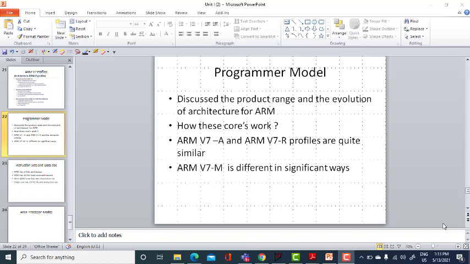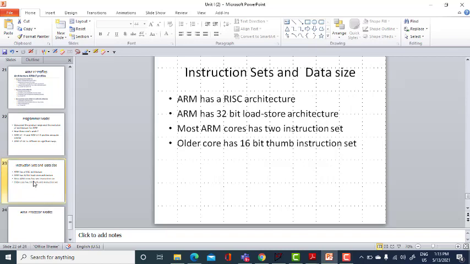Fundamentally, these ARM architecture cores follow the RISC architecture. Though not all the cores are fully RISC, most of the modern cores strongly inherit the features of a RISC architecture.